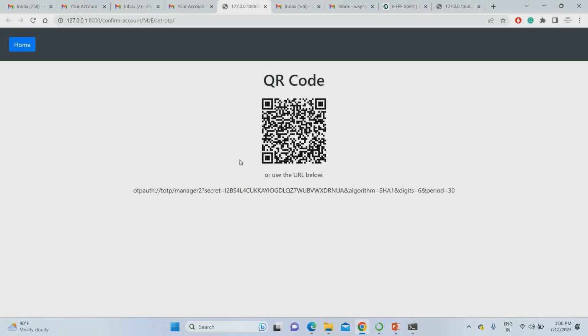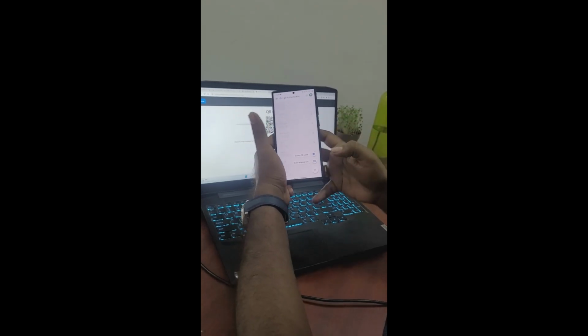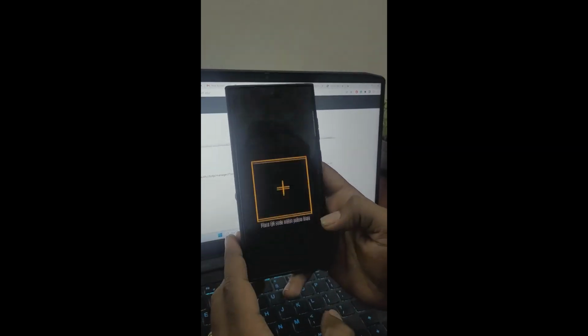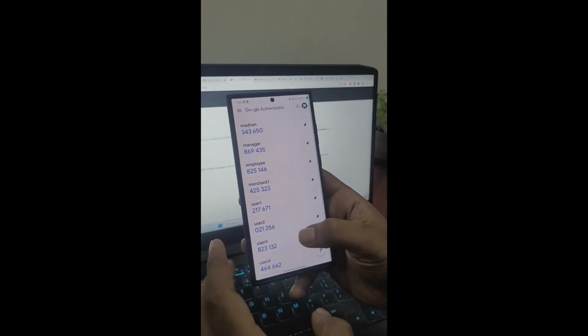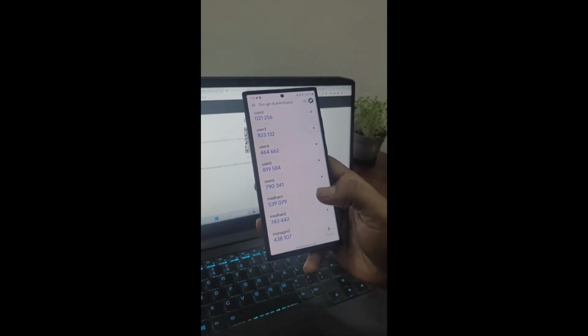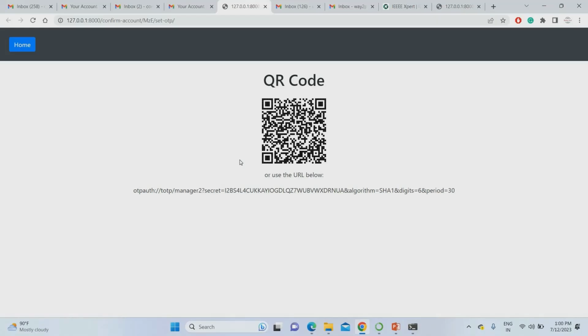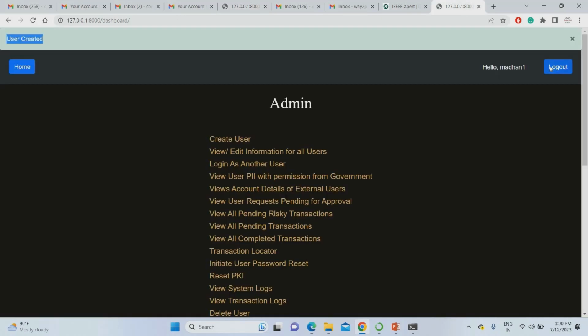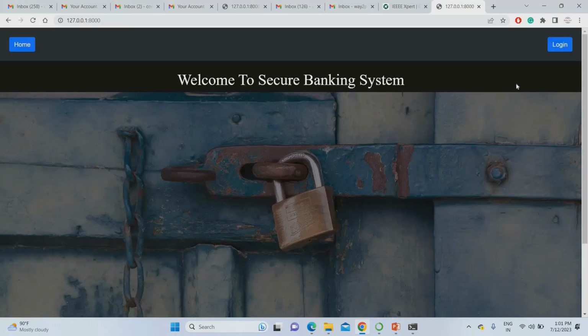Scan the QR code. You can find the manager 2 authenticator. Like that, you can get the OTP. So now you can log out again and log in as the manager.